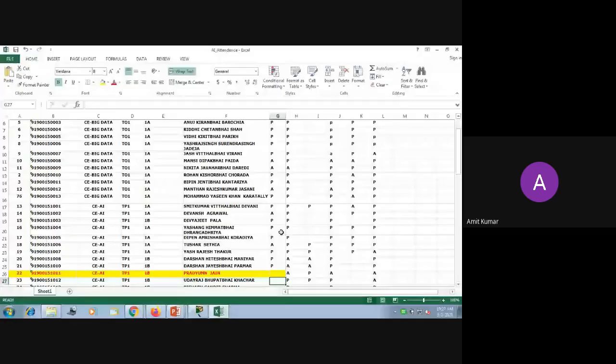Present, sir. 8. Darshan Banyar. 10. 12. Udairaj. 13.